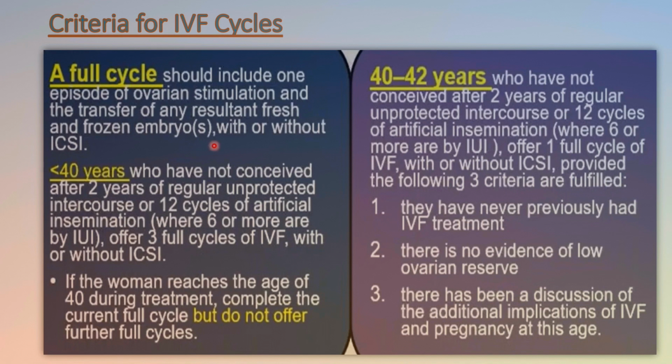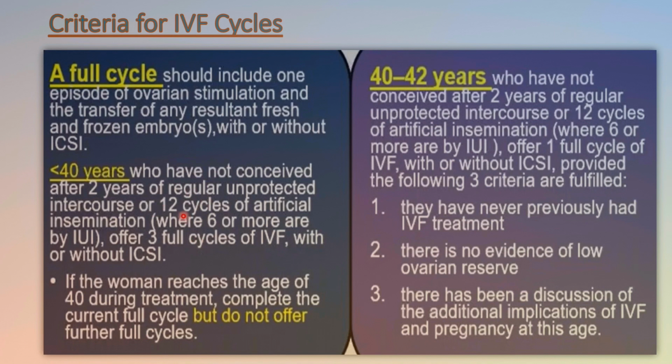If the woman's age is less than 40 and she has not conceived after 2 years of regular unprotected intercourse or 12 cycles of artificial insemination, where 6 or more are IUI, offer 3 full cycles of IVF with or without ICSI. If the woman reaches the age of 40 during the treatment, complete the current cycle but do not offer further cycles.